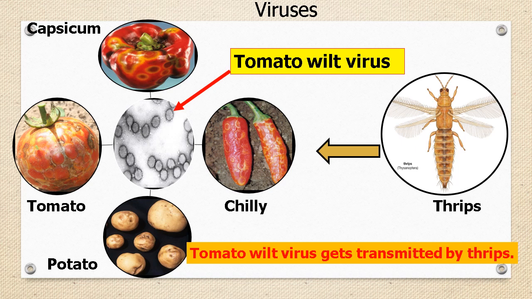This virus also gets transmitted from an infected plant to a healthy plant by tiny winged insects known as thrips, which is shown on the slide. Controlling thrips is the most effective way to save plants from this virus attack.